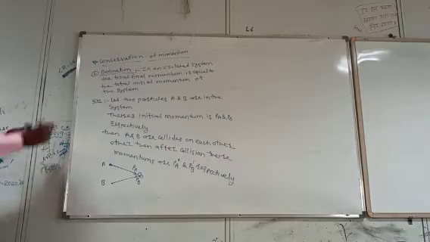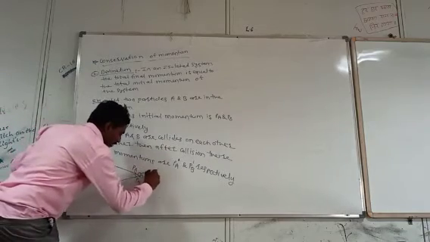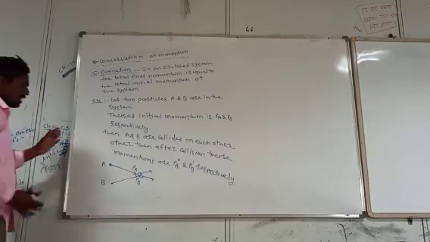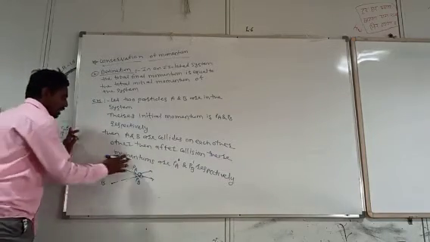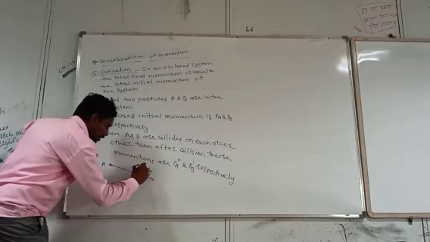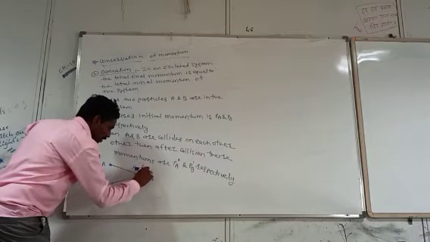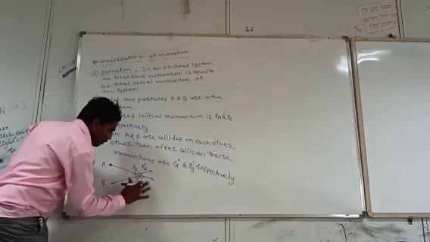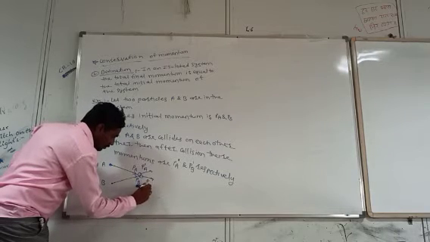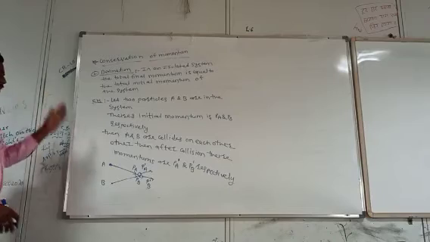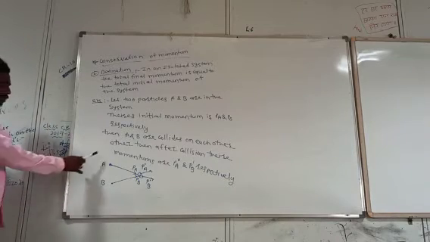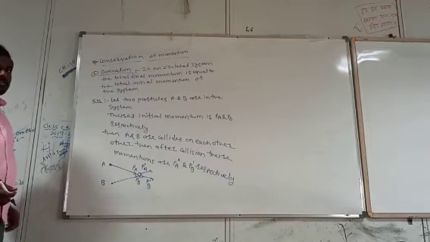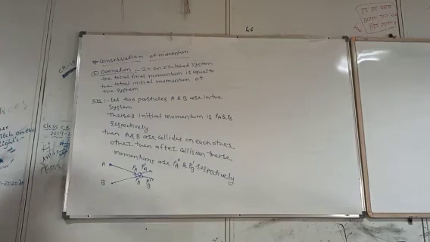Then after collision they move in different directions. Suppose A moves in that direction and B moves in that direction. After collision their momenta are Pa prime and Pb prime respectively. Initially their momenta are Pa and Pb, and after collision they become Pa prime and Pb prime.